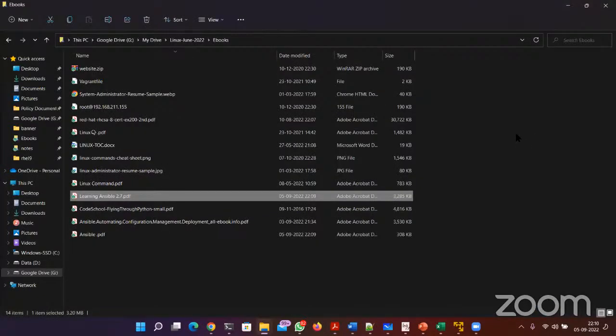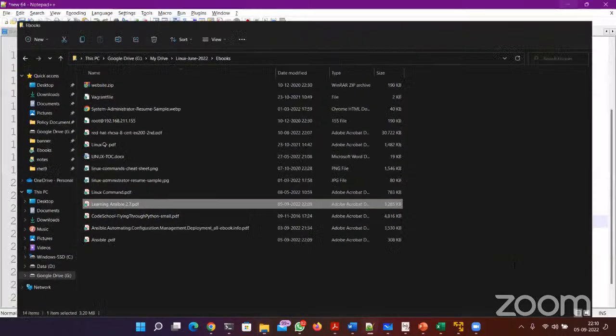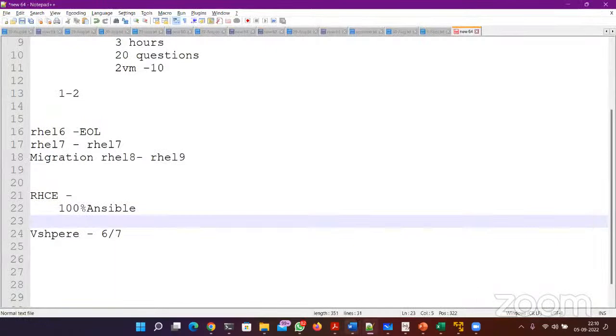Whatever official book you get from Red Hat will have your email address embedded in every page, and you cannot share that ebook. It's for your own use. But don't worry, whatever PPTs or documents I share will have the same content from that official ebook, and you won't miss anything.